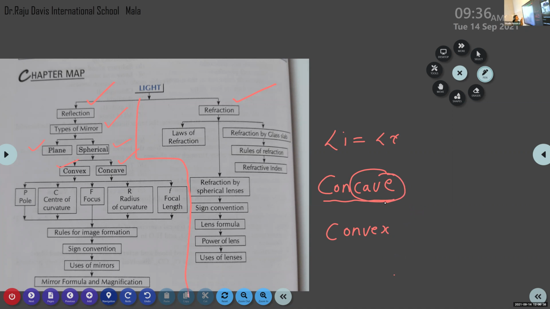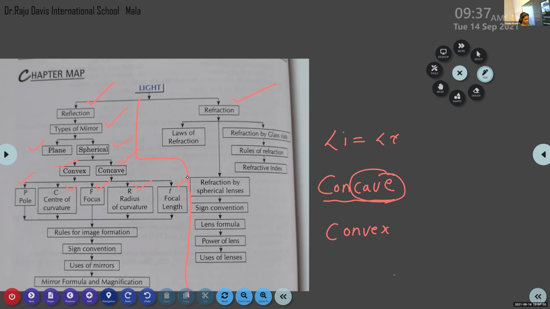Both of these mirrors, concave and convex, possess some common parts like pole, center of curvature, focus, radius of curvature, and focal length. First of all, we can differentiate each of these terms, and after that we can move to some problems. Starting with Hadi, what do you mean by pole of the mirror?